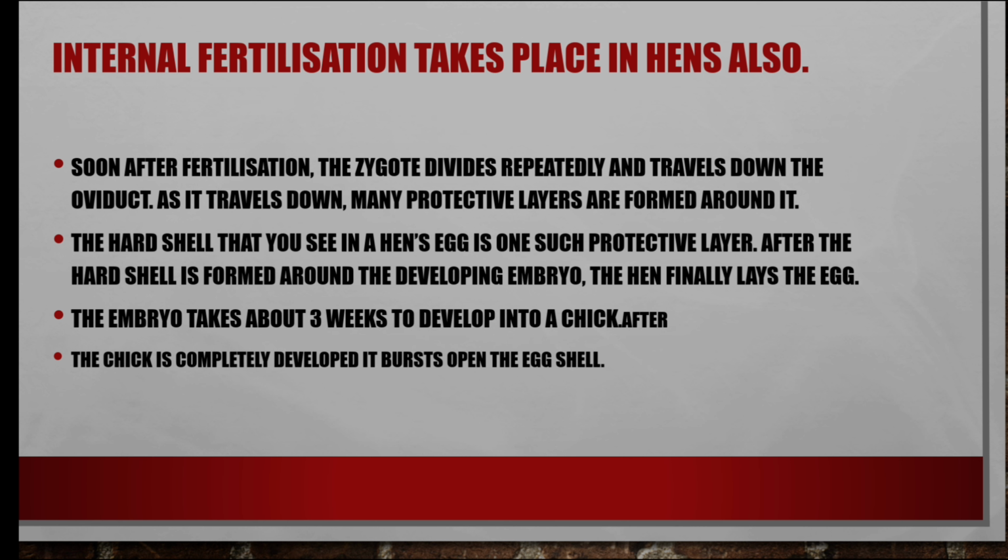The eggs have to be incubated for 20 days. Then only the egg turns into a chick. The zygote is formed, and many layers are formed on the zygote to protect it, named the eggshell. When the hen sits on an egg, it gives heat. You see this naturally around you. They incubate to produce chicks naturally. That is fertilization that takes place outside the body.